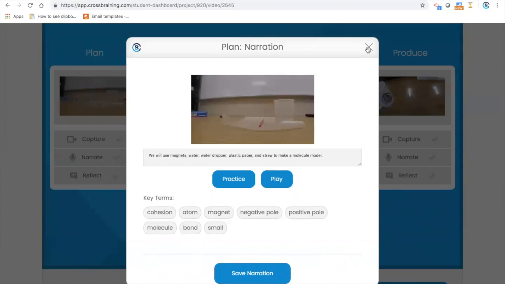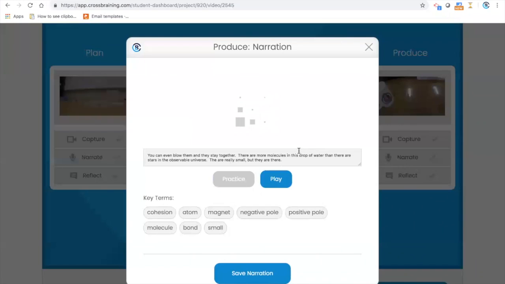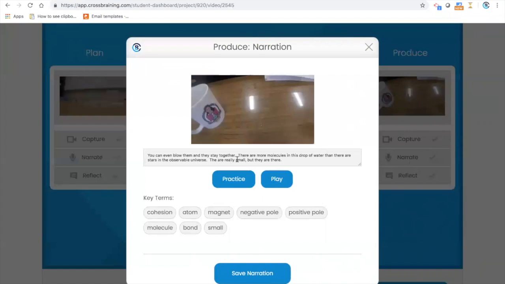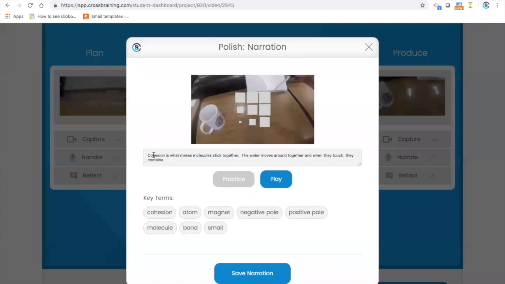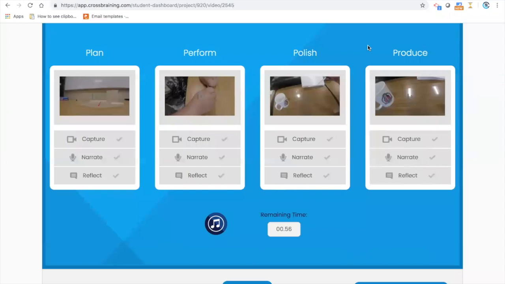So they get used to knowing that you are only going to accept really good narration. You point out to the teachers or the students, for instance, that cohesion is being used. I think it's in this one right here. So you can point out, I'm checking to make sure you use these terms, molecules being used. And so you walk them through that experience and say, this is how you narrate.